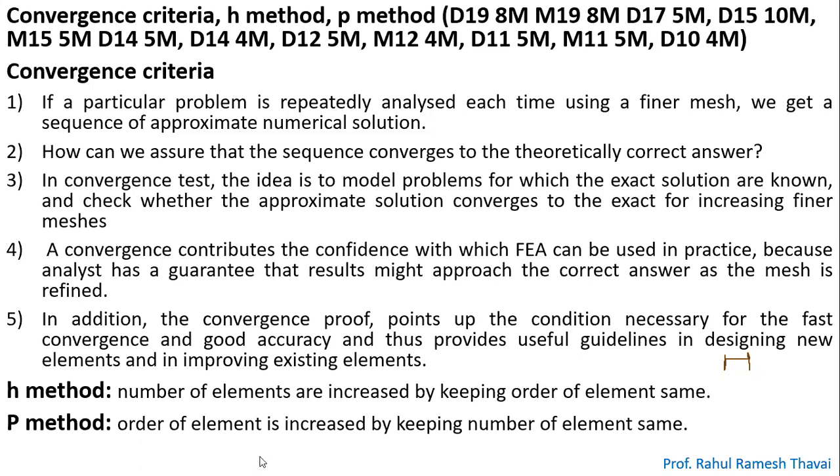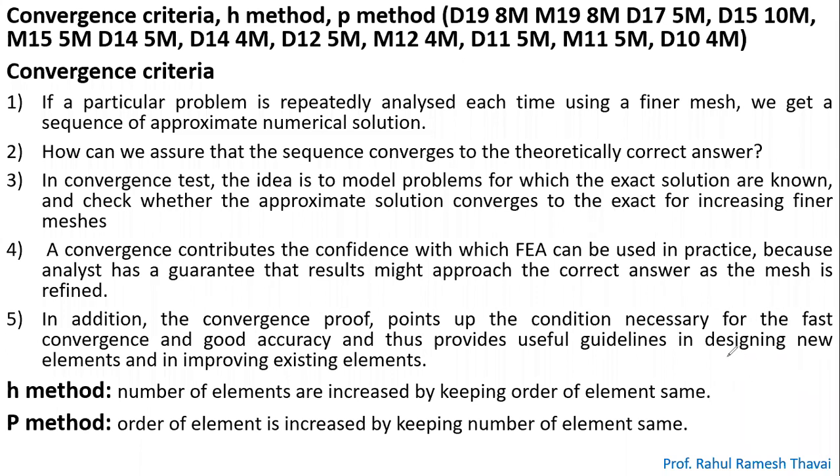In the H method, the number of elements is increased by keeping the order of elements the same. I will assume this element to be of first order, that is a linear element. An element of first order is nothing but a linear element, because it has only 2 nodes. So I will keep on increasing the number of elements. Let me explain how it works.